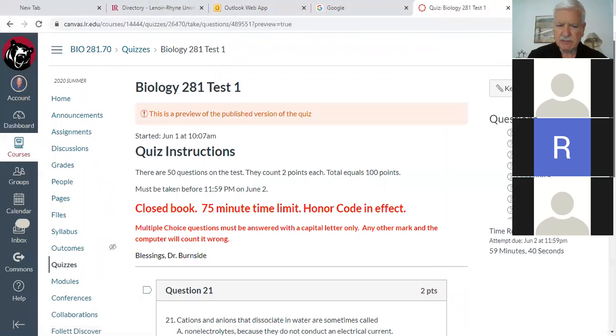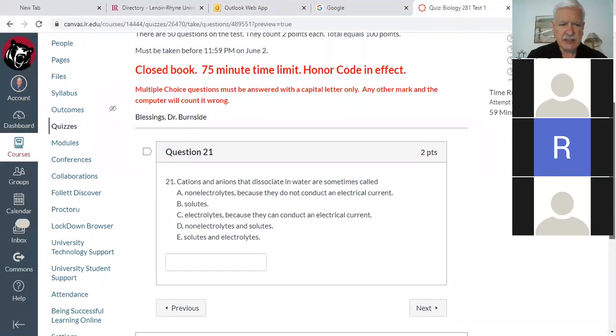Okay, here comes number 21, and I think we're up to Olivia again. Cations and anions that dissociate in water are sometimes called: non-electrolytes because they do not conduct an electrical current, solutes, C, electrolytes because they can conduct an electrical current, D, non-electrolytes and solutes, E, solutes and electrolytes. What do you think?